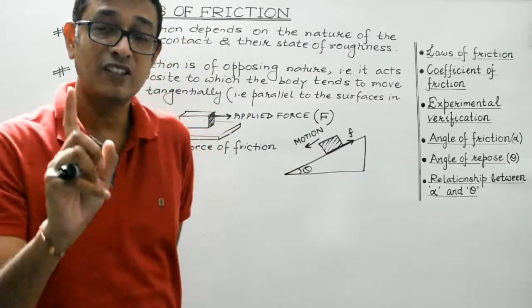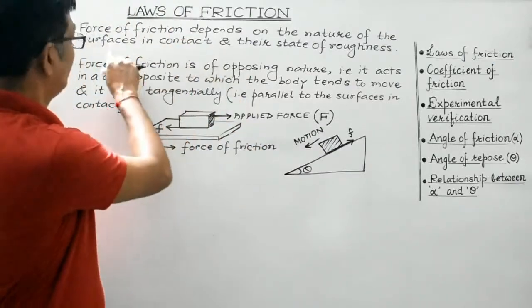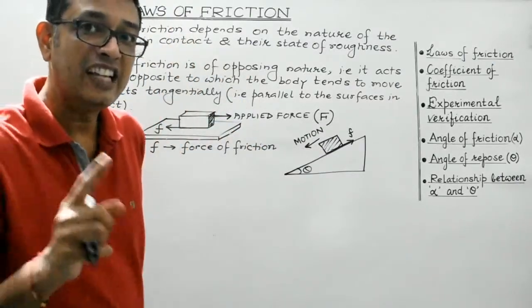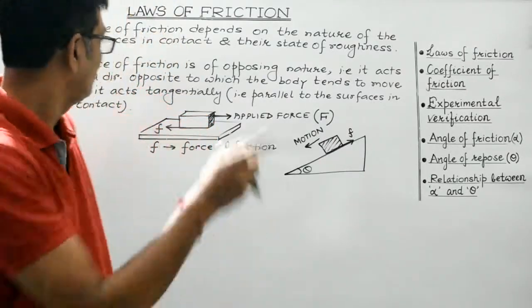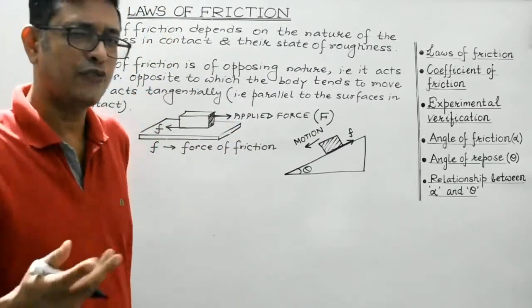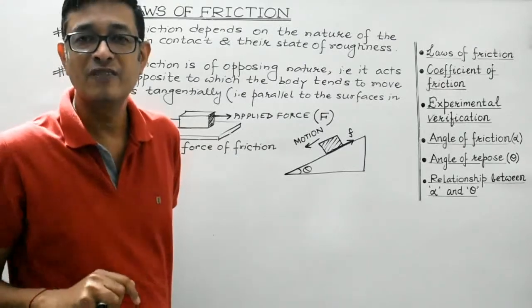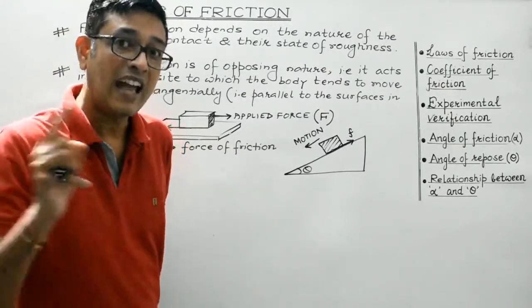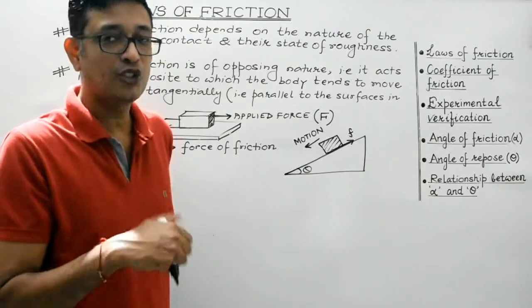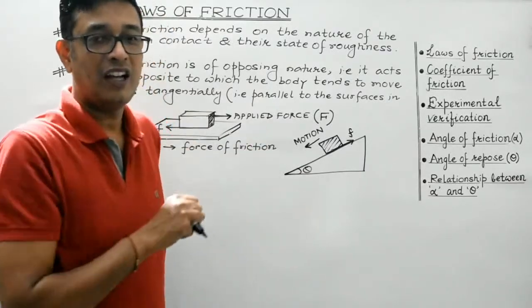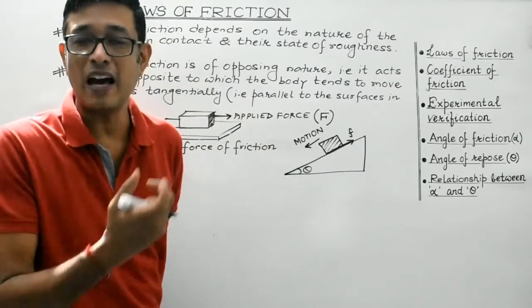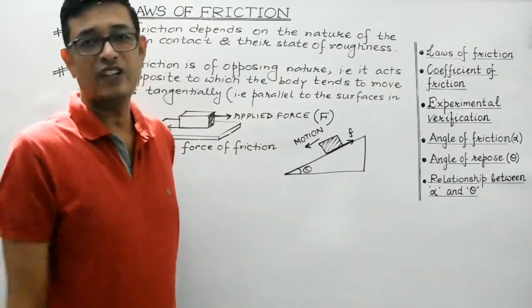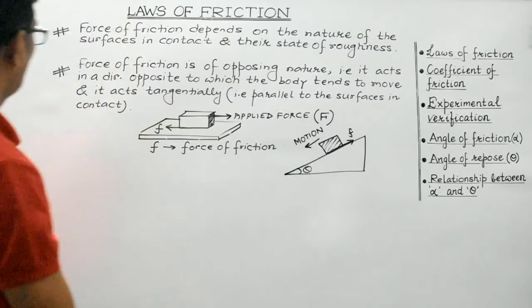So the first law is force of friction depends on the nature of the surfaces in contact and the state of the roughness. Second law is force of friction is always of opposing nature, that is, it always acts in a direction opposite to which the body tends to move, and it always acts tangential, that is parallel to the surfaces in contact, right? Okay, third one.